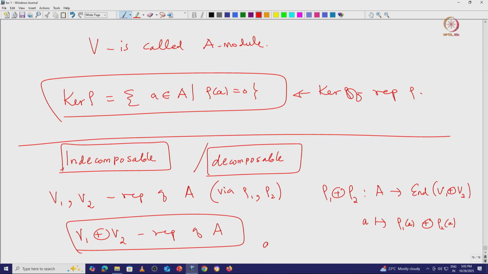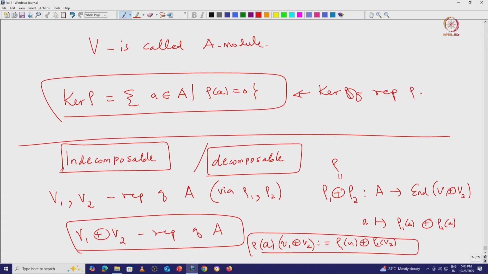So, given an element A, how does it act on V1 direct sum V2? Let us call this new representation rho; then it is given by rho 1 of V1 direct sum rho 2 of V2. Okay, this is how it acts.